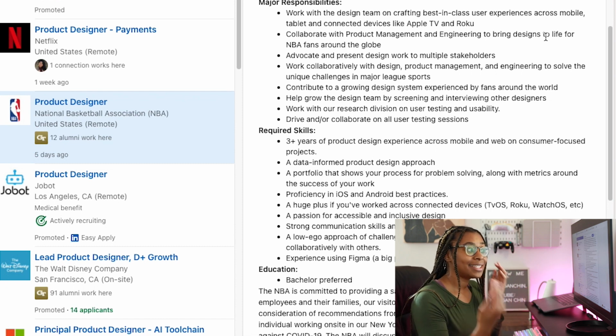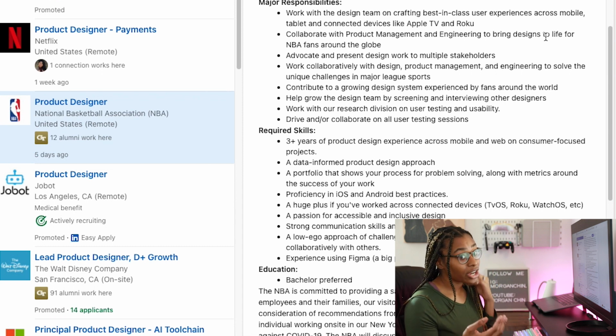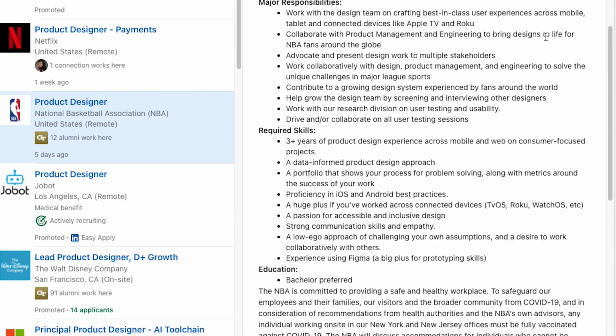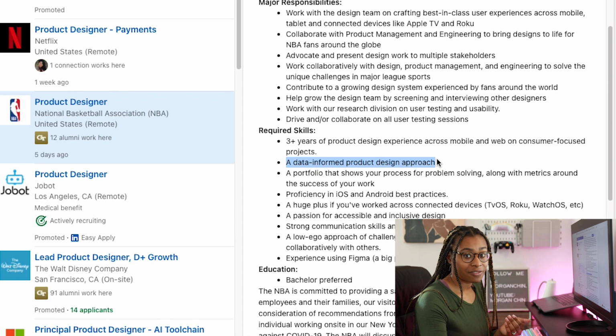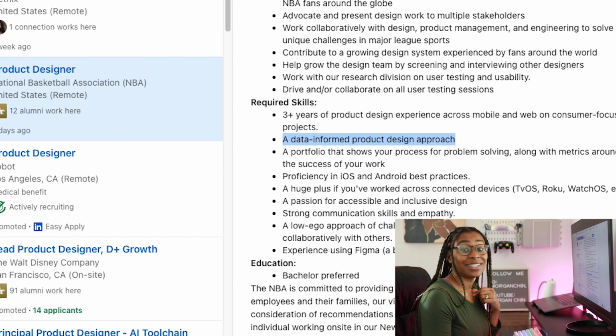And then you assess the effectiveness of that curriculum. You analyze using the data. And this says right here, a data-informed product design approach. So you assess the effectiveness using the data, and then you refined your approach. I would put that in there. So I am going to add that.